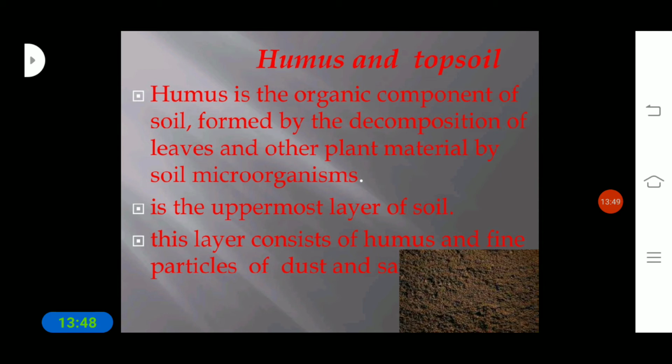Due to this reason, the first layer, the topsoil, consists of small fine particles along with dust and soil, and also contains more humus.